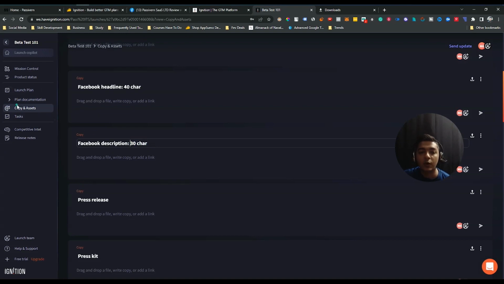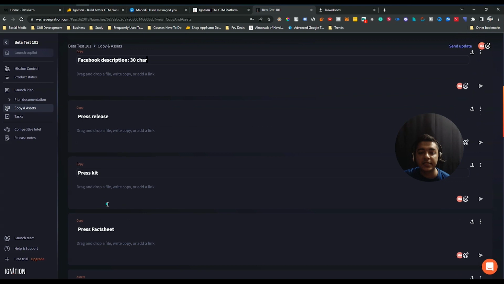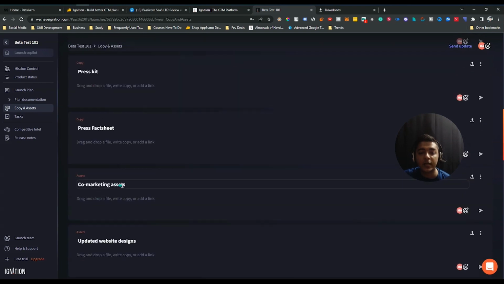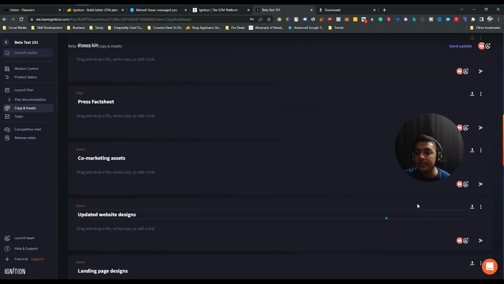See, on this launch plan section, I have added my FB ads. That's why these FB ads options are added in this asset section. After that, they have assets for press release, press kit, press fact sheet, co-marketing asset, and update website design. You can add these things from here.